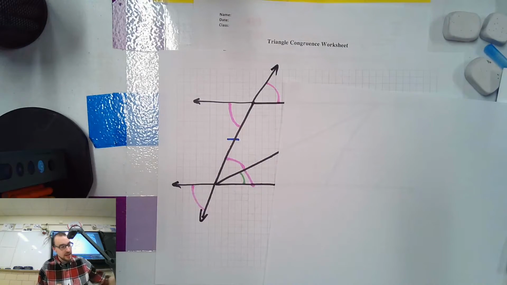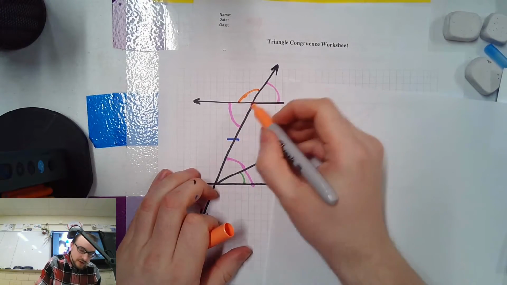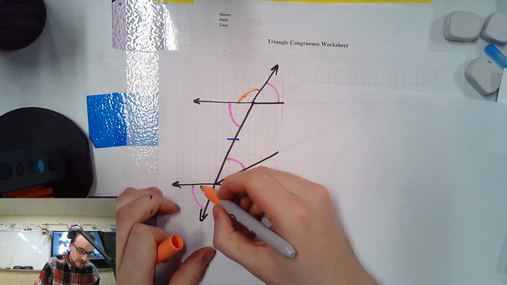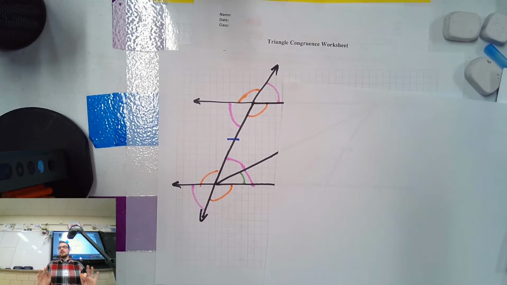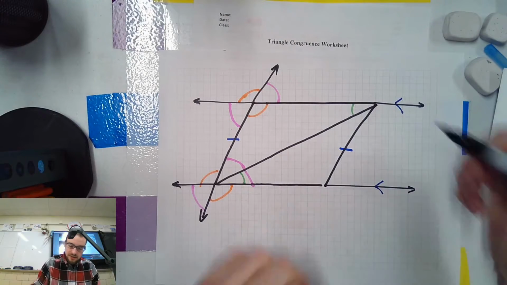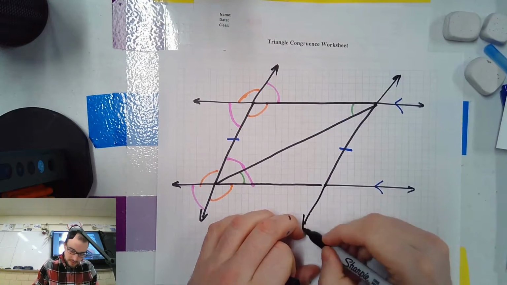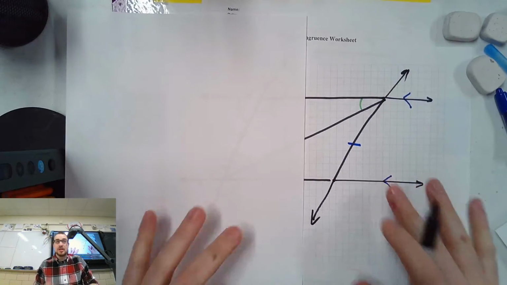So now that I know that by linear pair theorem, these are the same, right? These are going to be the same here and here. And by vertical angles, this. Are we cool with that idea? Feeling better? Okay. Same logic over here on this side. Here's a transversal. Here's two parallel lines. So if you didn't get it that time, it's the same thing over here. So watch.